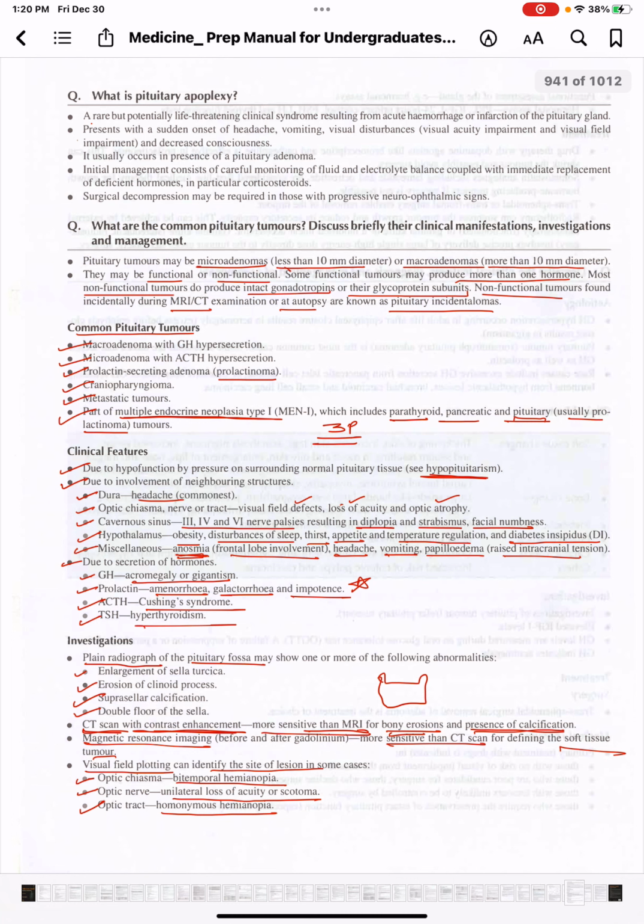Main is prolactinoma, which will result in amenorrhea, galactorrhea, and impotence.